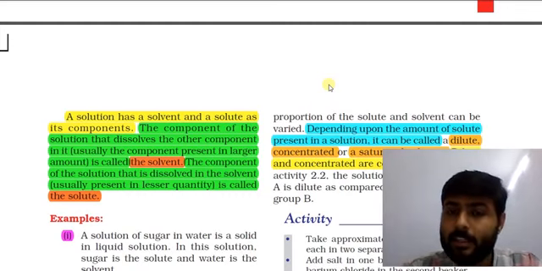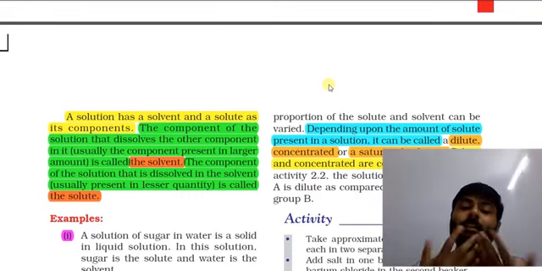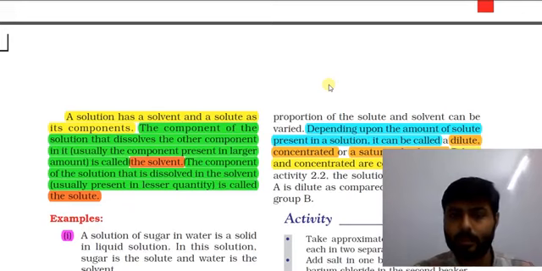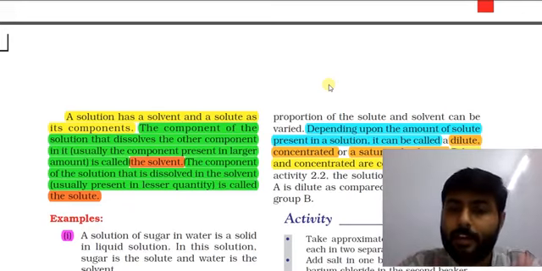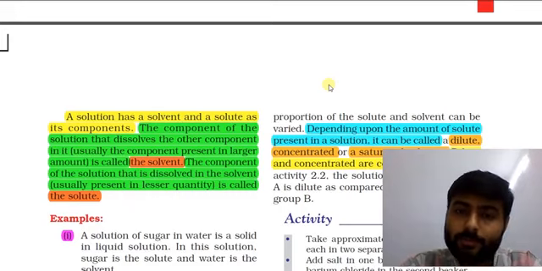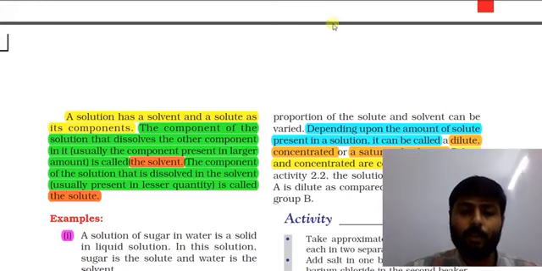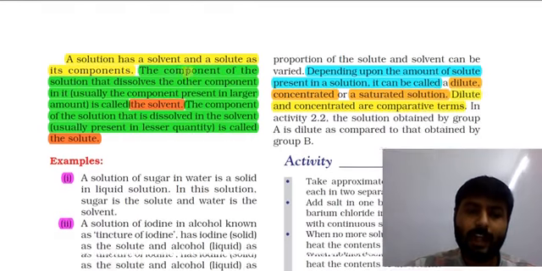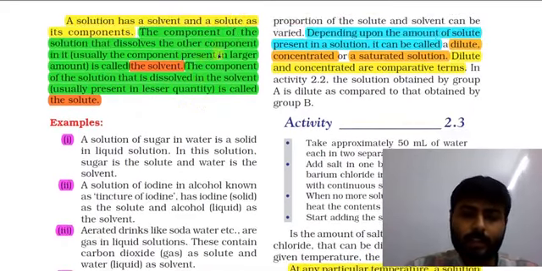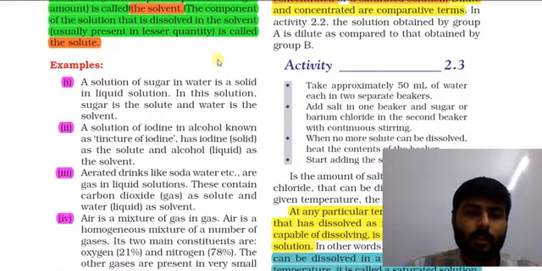Solute is the substance of solution that dissolves in solvent, and obviously it will be in lesser quantity compared to solvent. So that is solute. Now we have two terms, solvent and solute, and both of these make a solution.